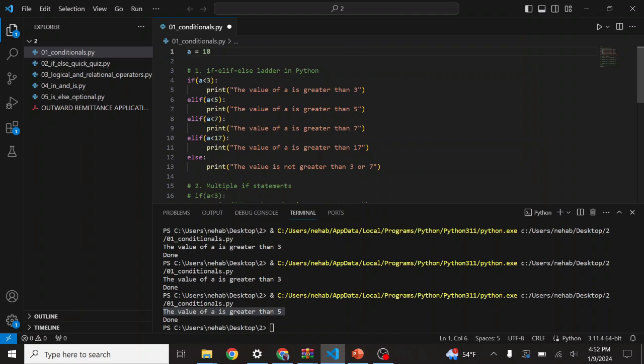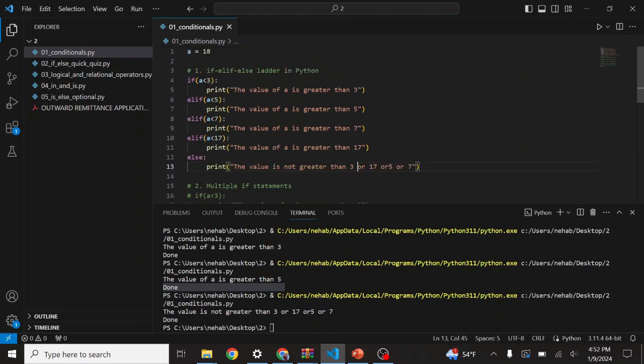So it will skip all these commands and it will run this else command. The value is not greater than 3 or 7, right? You can write whatever, 3 or 7 or 17, or 5, you can do anything. So the output will be this one. Let's run. You can see the value is not greater than 3 or 17 or 5 or 7. So this way, this if elif else ladder will work.